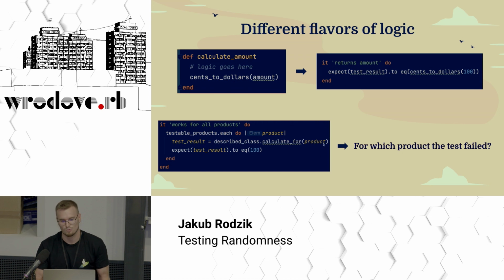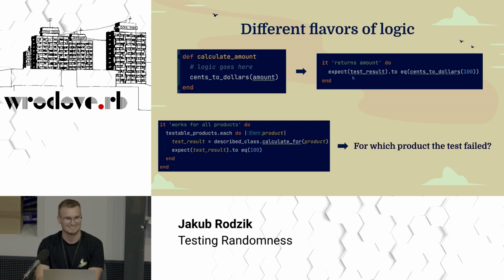Because like, why is it bad? Not every logic is bad, right? But when you have a loop like that, you test like 100 products, and the test fails, right? It returns 101 instead of 100. So for which product did it happen? Like, it's hard to tell. It should be understandable immediately. Have you ever seen something like that?